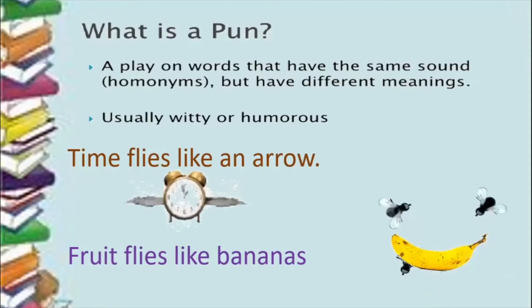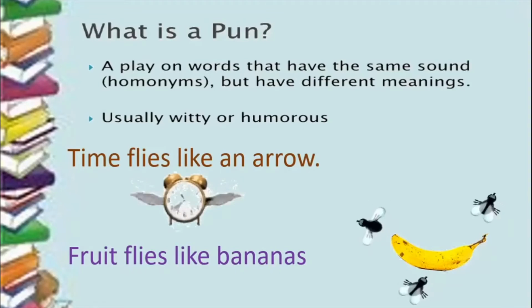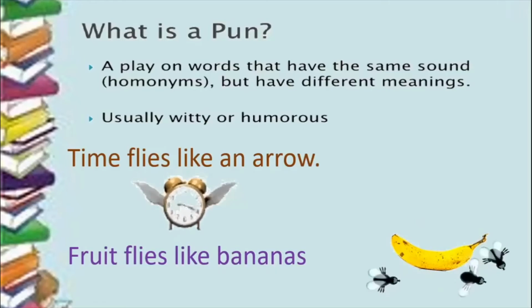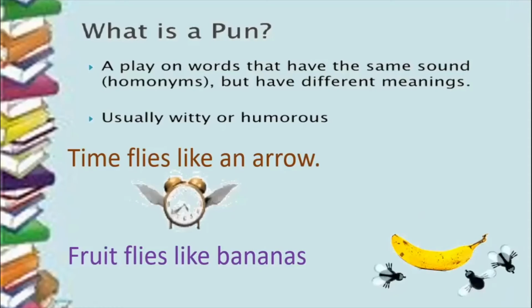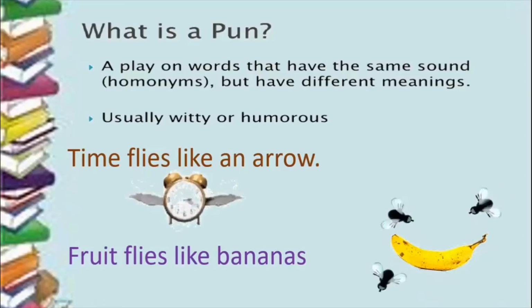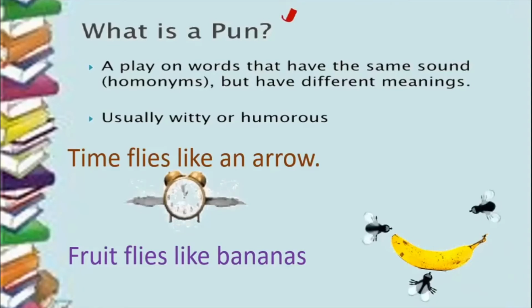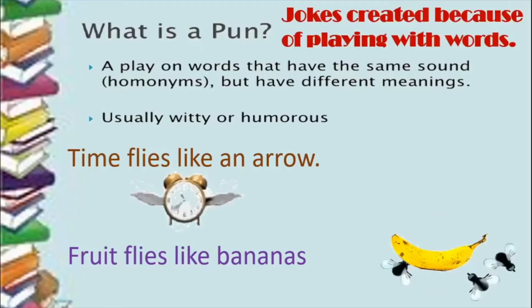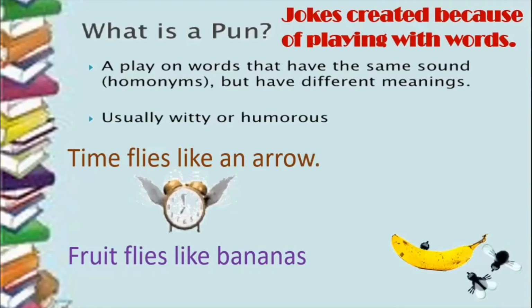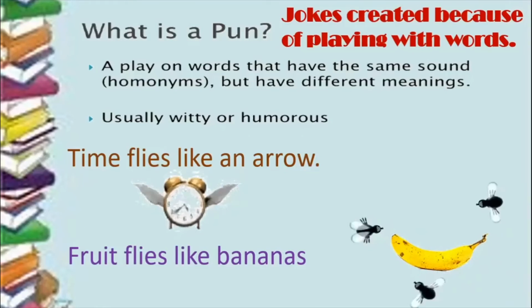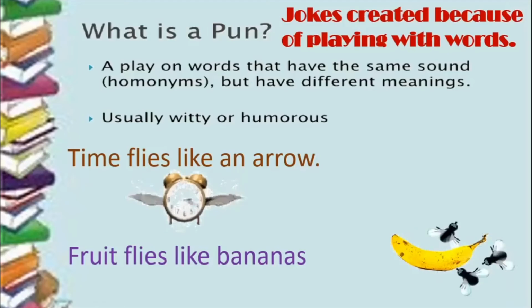So here there are two words used. The first one is time flies and the other one is fruit flies. So in one, the flies is the action, and in the other, the fly means the insect fly. So what is pun? In other words, you could say that jokes are created because of playing with words. When you play with words and the situation becomes humorous or the sentence becomes funny, then that is called a pun. So we will see some interesting images to understand the meaning of pun here.